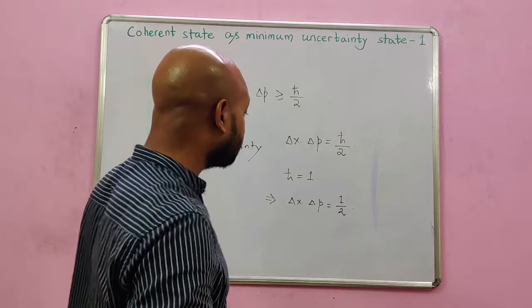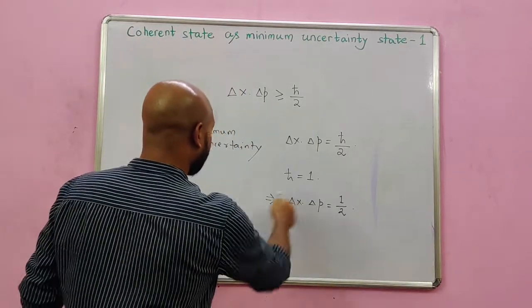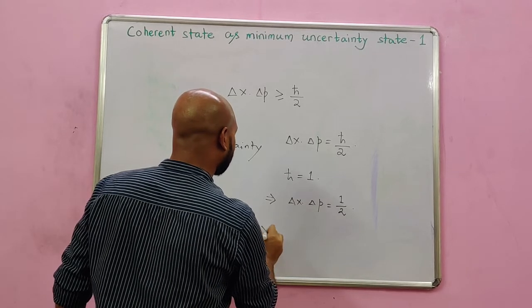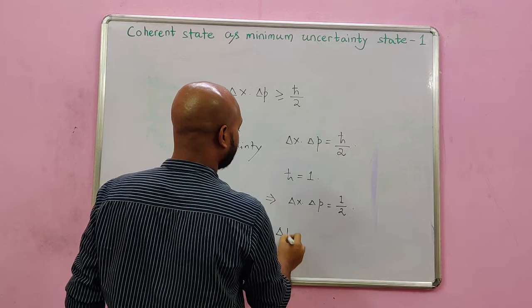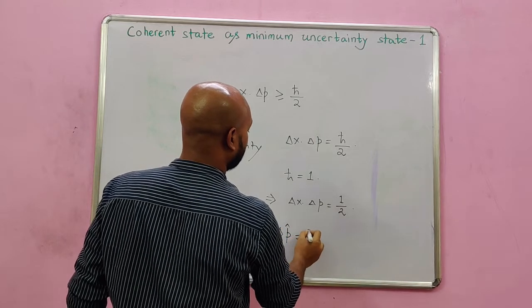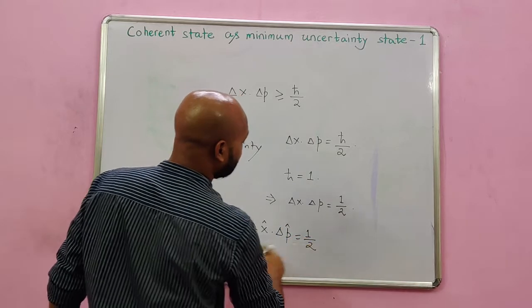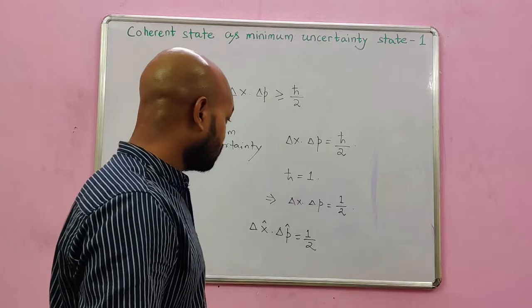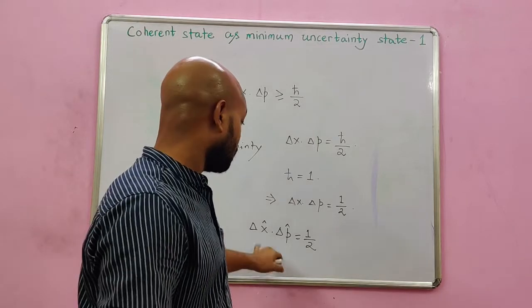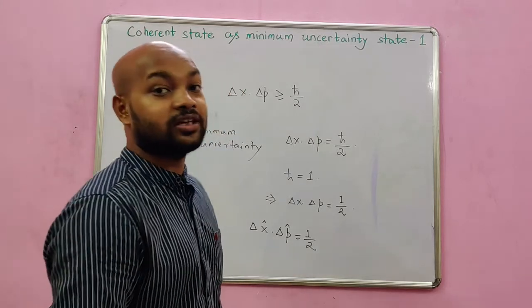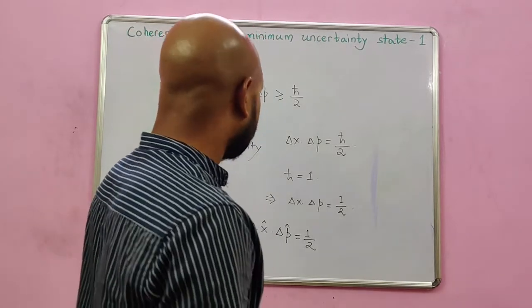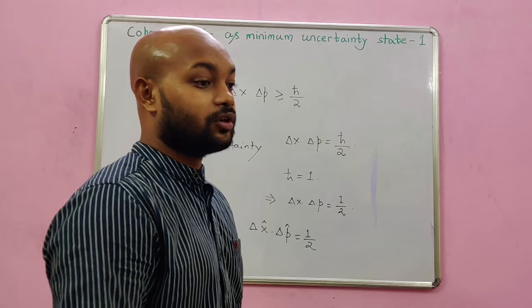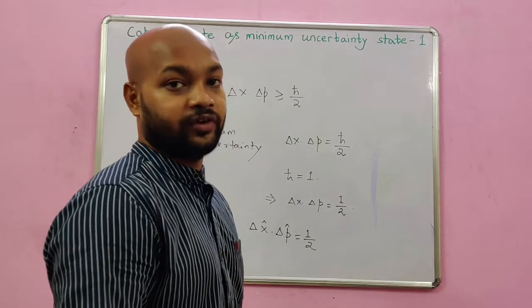Now, if we see it at a deeper level, it's nothing but the uncertainty in the position operator times the uncertainty in the momentum operator equals half, the minimum uncertainty. But in general, the x and p could be other than the usual position and momentum operators as well. They could refer to any pair of canonically conjugate variables.